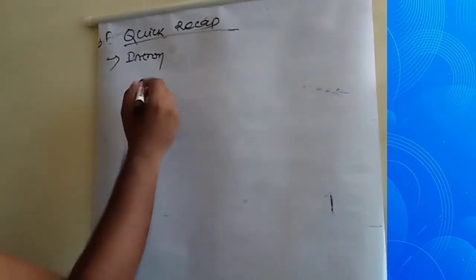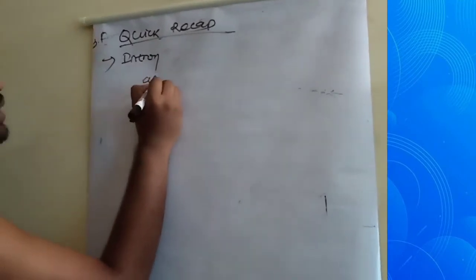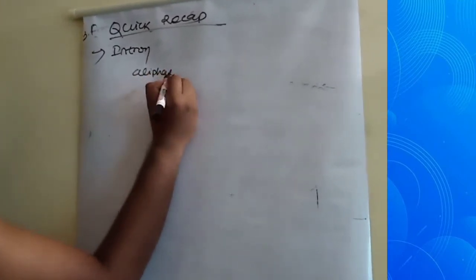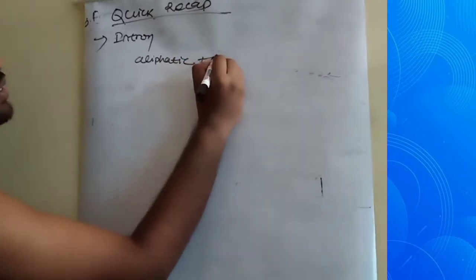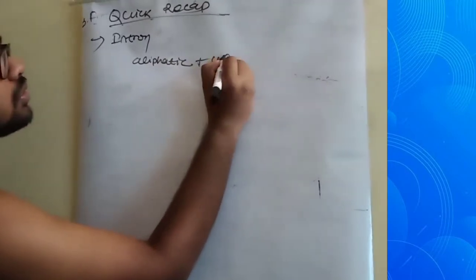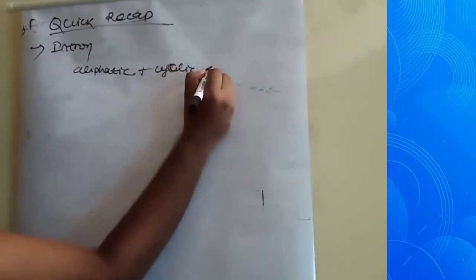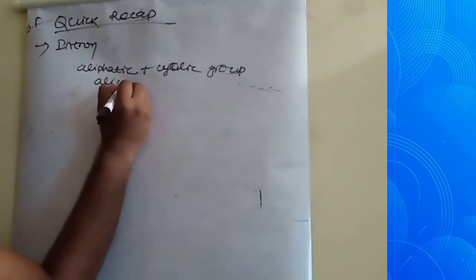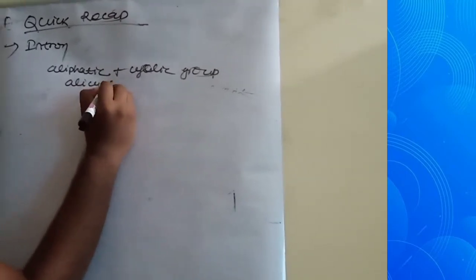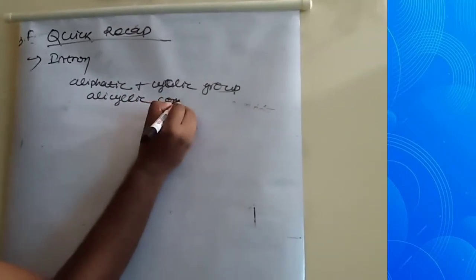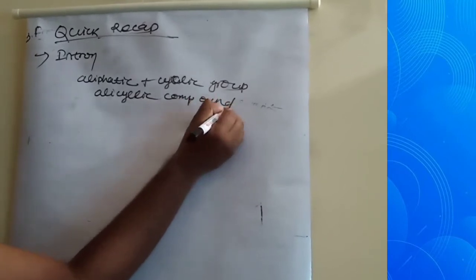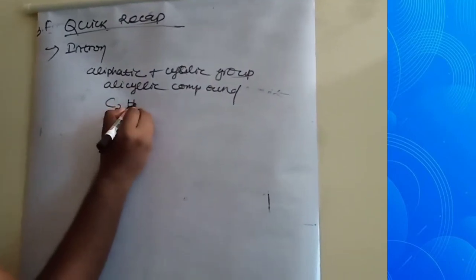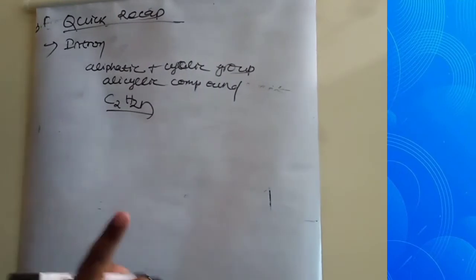In this introduction, we discussed that it is an aliphatic plus cyclic group, means alicyclic compound, and its general formula is CnH2n, and it contains 2 less hydrogen than alkane.